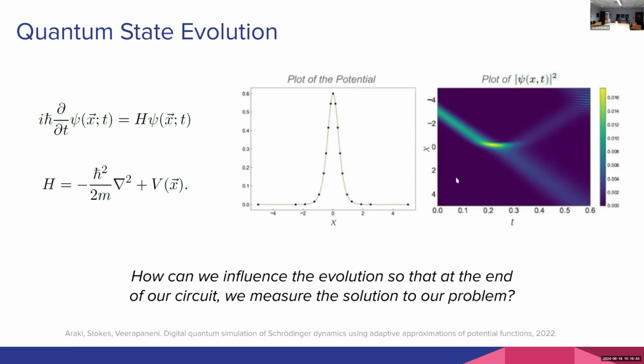And this brings up this idea of measurement, which I haven't really talked about yet. We have all of this vast amount of information encoded in our quantum state, this 2 to the n size state vector. But as it turns out, once we measure our states, we don't have that anymore. Upon measurement, our state is going to collapse into just one of the possible configurations, and you're left with just n bits of information after measurement.